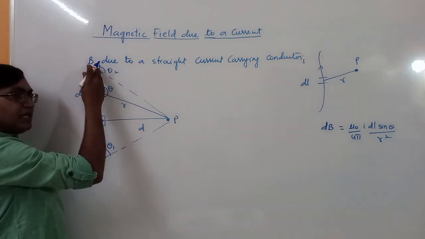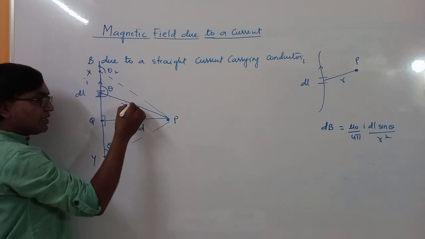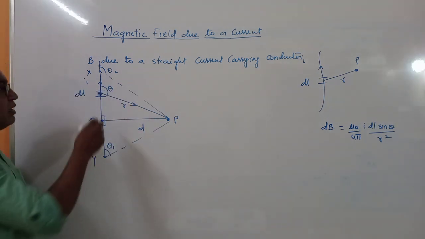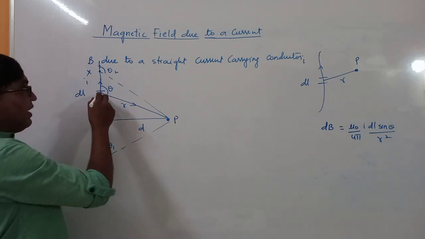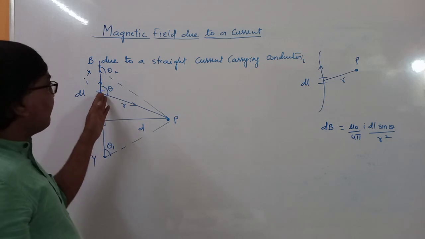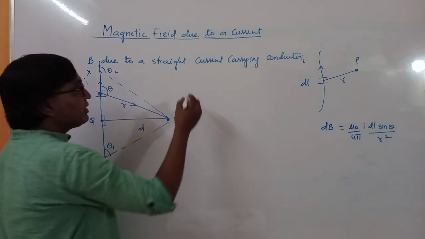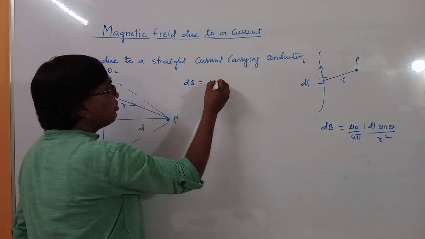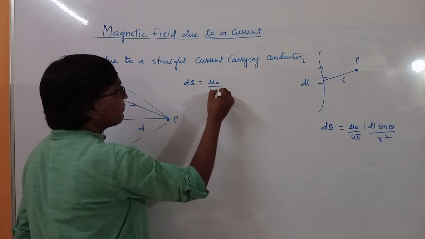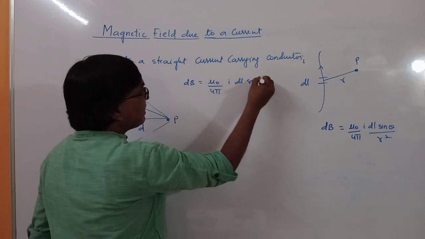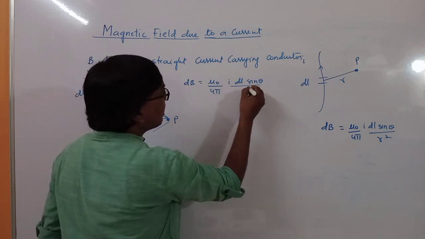So current element is in this direction, this is the direction of position vector. Now we will find out the magnetic field due to this small element. So magnetic field due to this small element is nothing but here dB is equal to mu naught by 4 pi I dl sin theta upon r square.